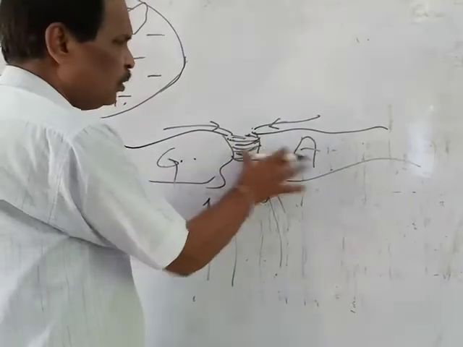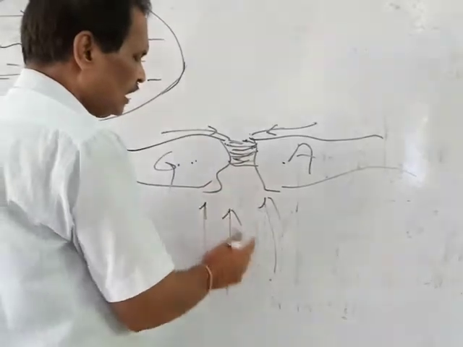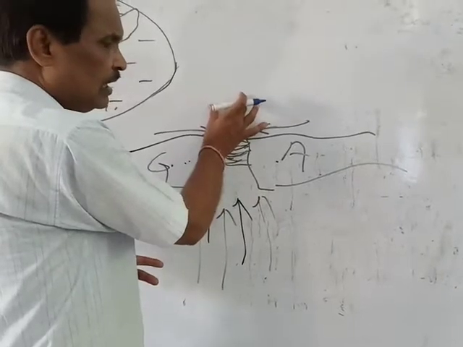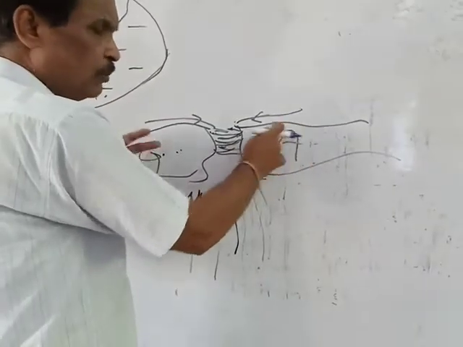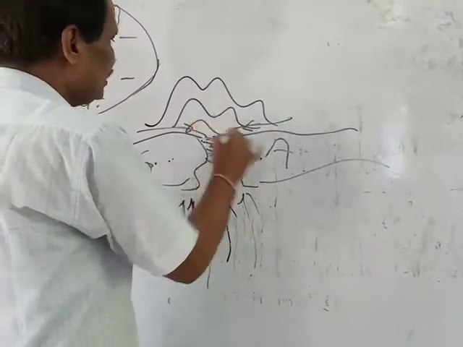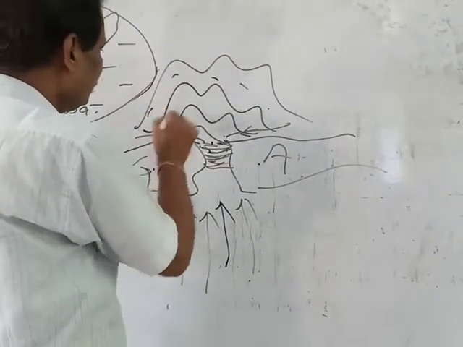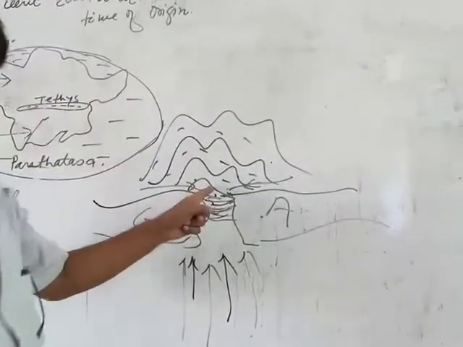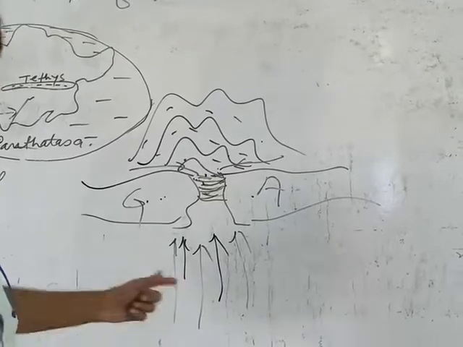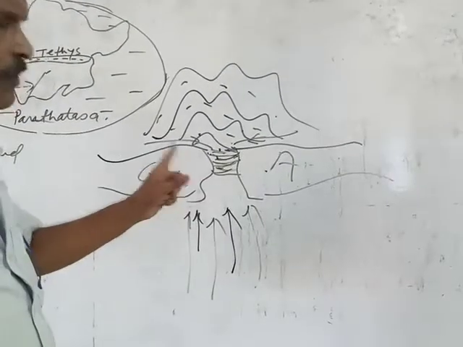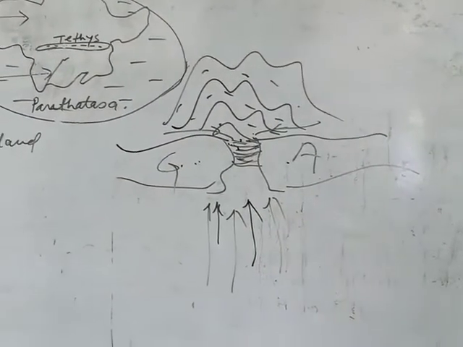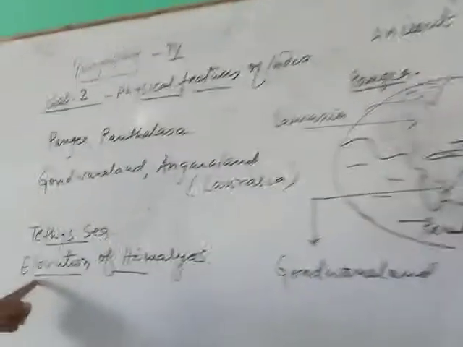Due to the converging of both Angara and Gondwana and convectional current coming from inside the earth, that was uplifted and pressure was increasing, pushing from both sides. That's why this plateau was uplifted and took a form like this. And Himalaya was formed. This is the story of the evolution of Himalaya. In my regular classes, when I come, I will give details related to the formation. Through this process, Himalaya was formed. This is called evolution of the Himalayas.